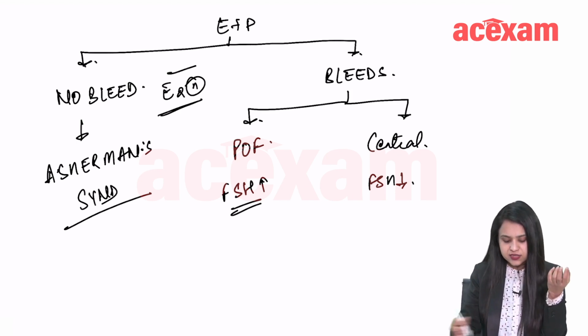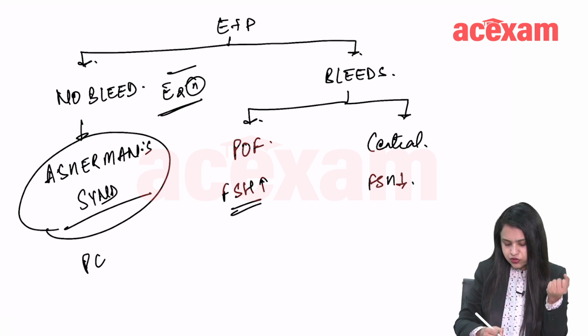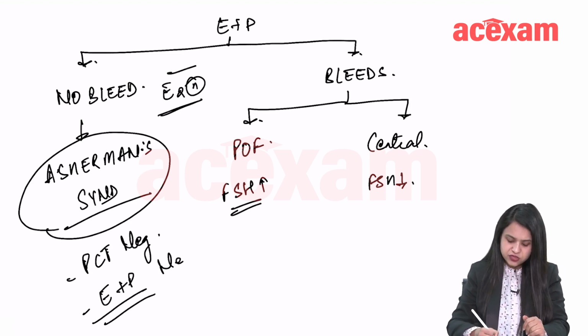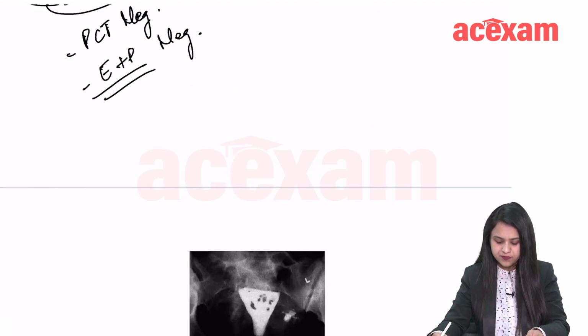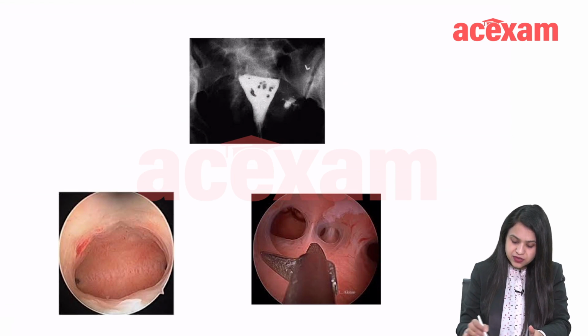A few more things here: in Asherman syndrome, the progesterone challenge test is negative. The patient does not bleed with the progesterone challenge test. She does not even bleed with estrogen and progesterone. Negative with estrogen and progesterone also. This is also something they have asked in the past.